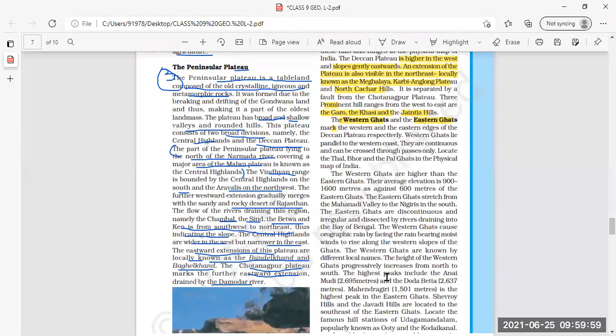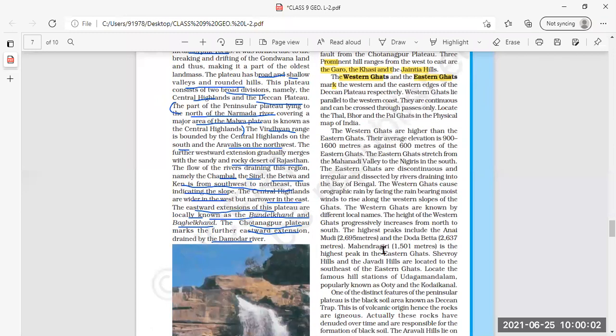The height of the Western Ghats progressively increases from north to south. The highest peak include Anaimudi. Underline this, very important. The highest peak in Western Ghats is Anaimudi. The height is 2,695 meters. And next is Doda Beta.